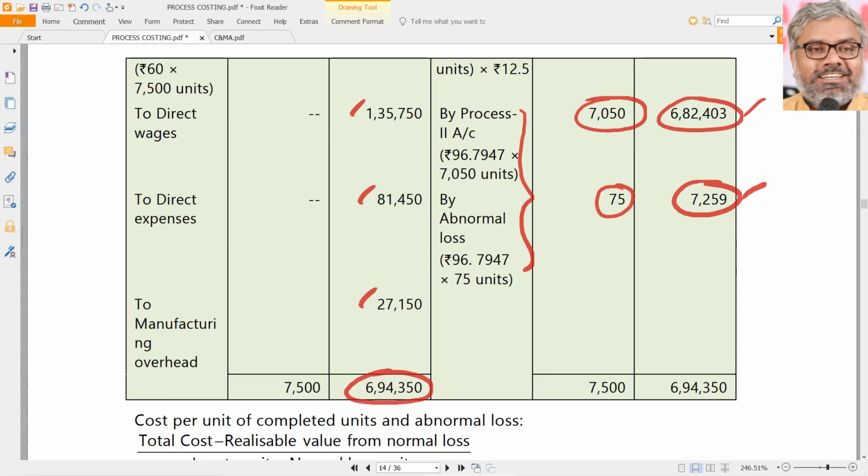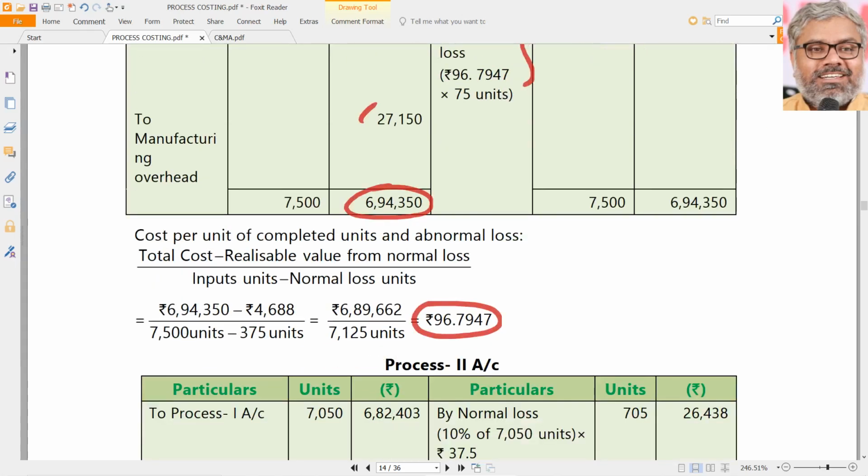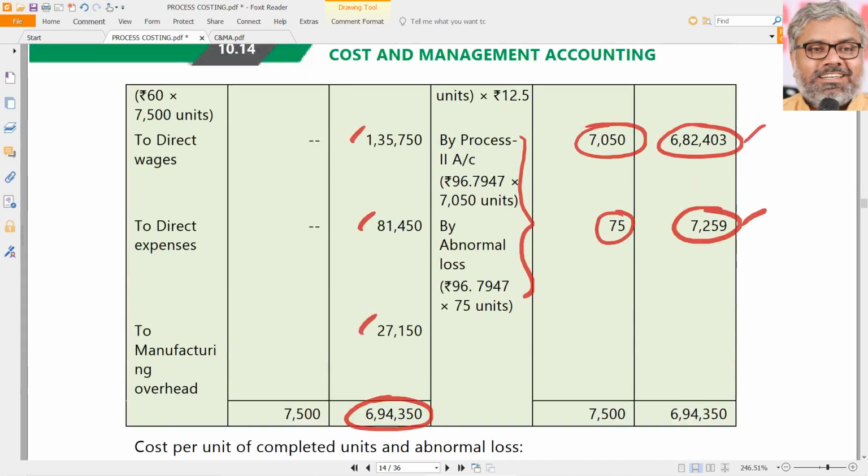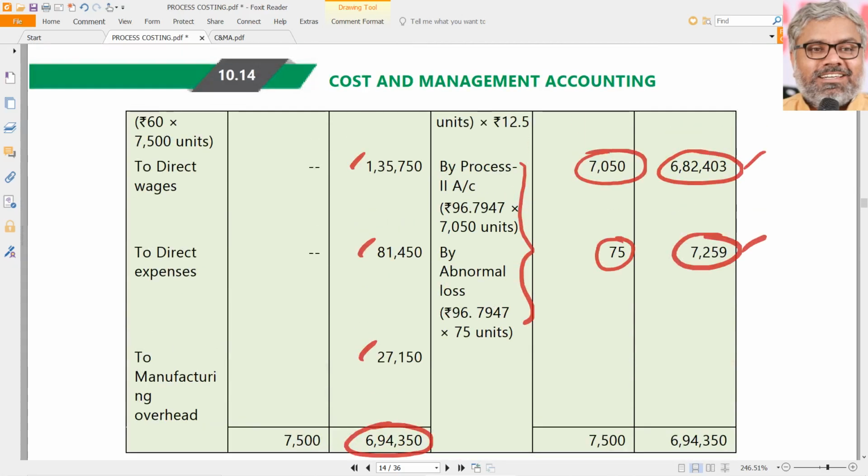Take the remaining as balancing figure, that is amount transferred to process 2. Why balancing figure? Only because of fractional errors, that is because of decimals. If you take many decimals here, automatically there will not be any error, it will be exactly matching. Because we take only a few decimals, first take abnormal loss and then also calculate for 7,050.